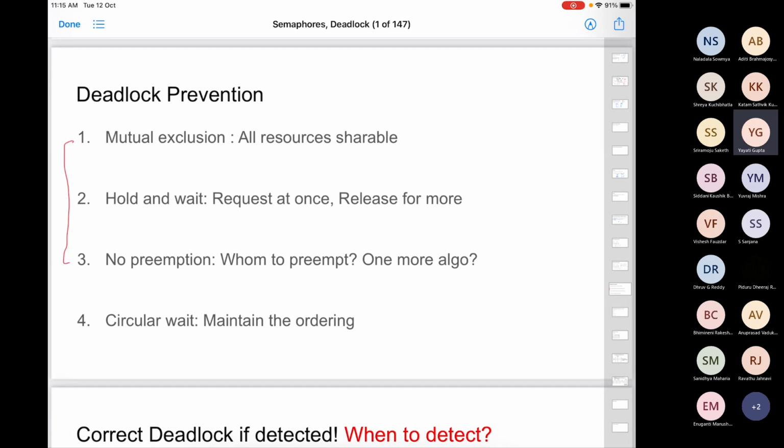Another approach is no preemption. No preemption means if you want to make this condition false, it means that you can forcefully take away resources. So if there is a deadlock happening in my system, you are waiting for something, so I'll snatch that resource from some other process and give it to you. So I should have those kind of algorithms implemented. What's the problem with this?